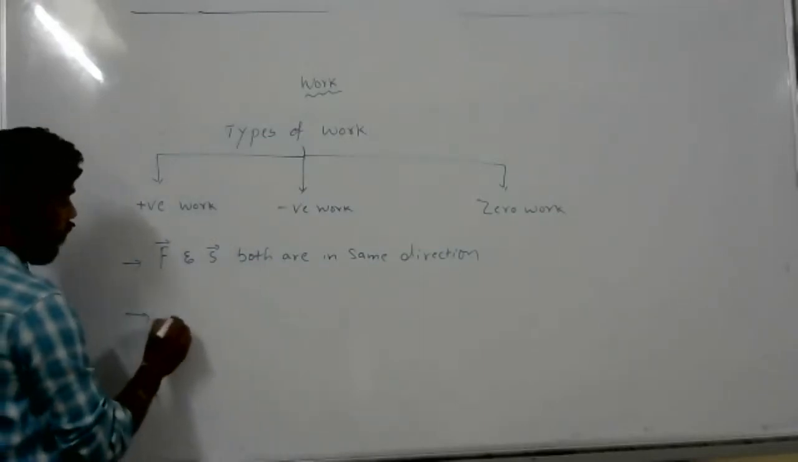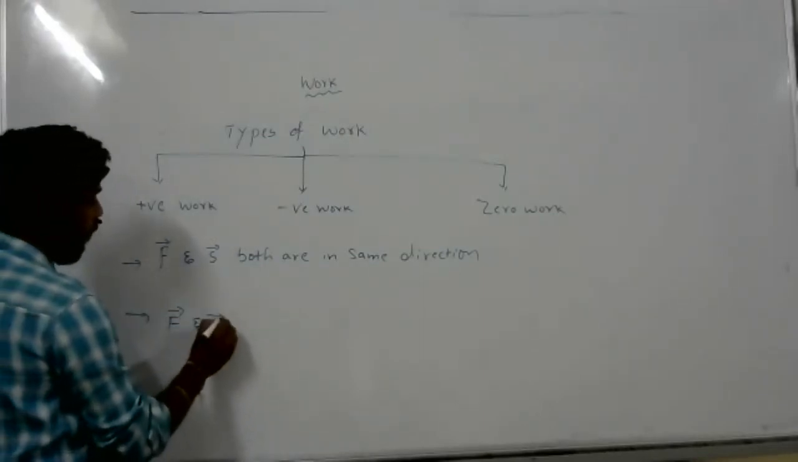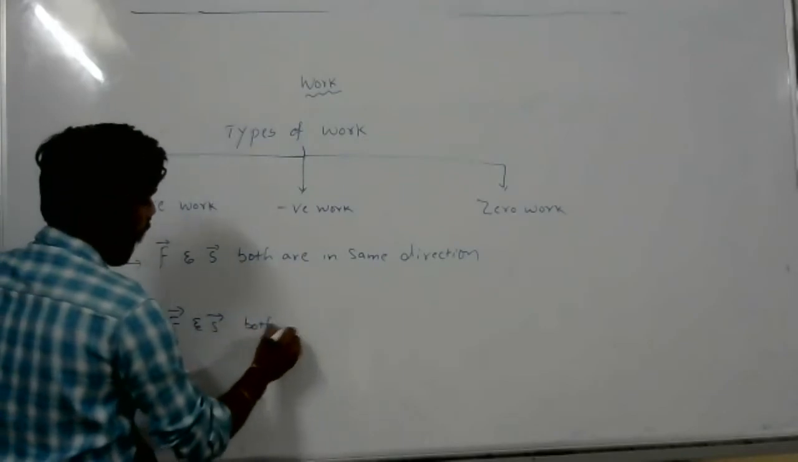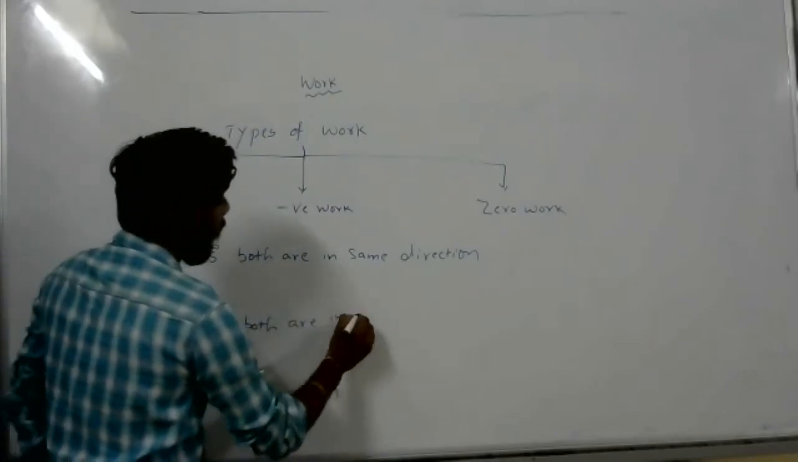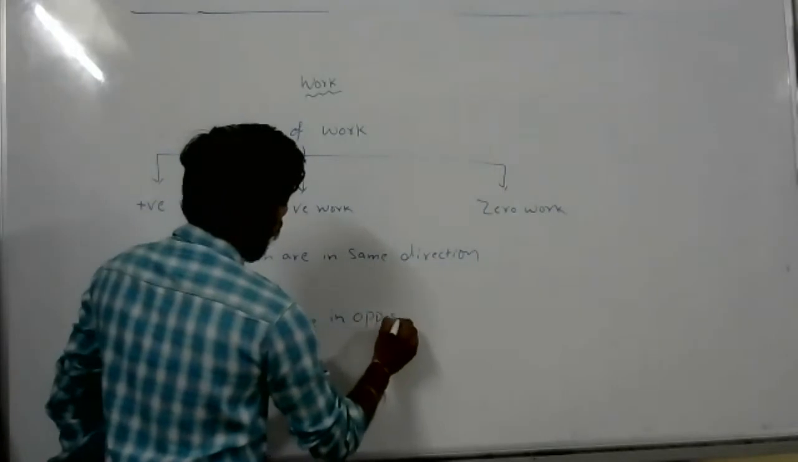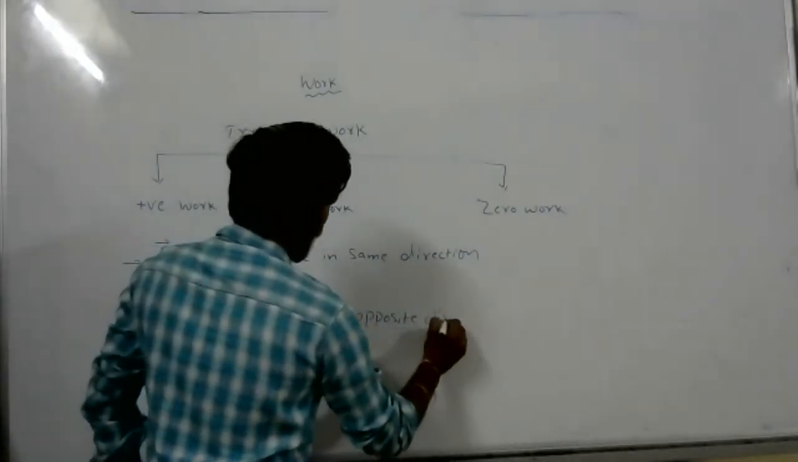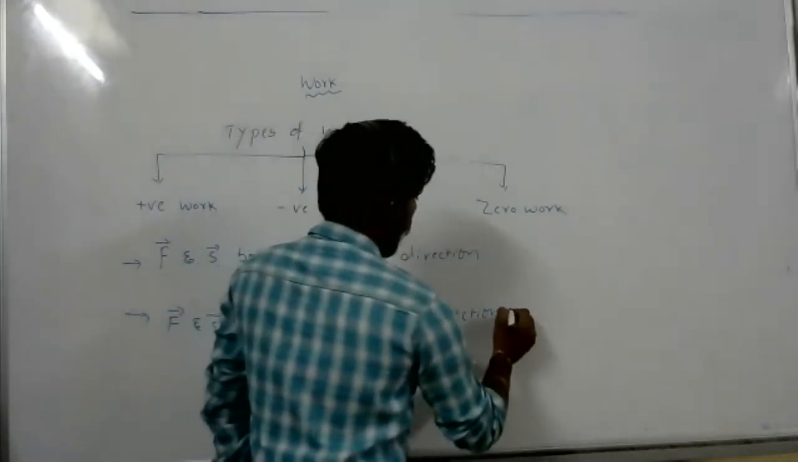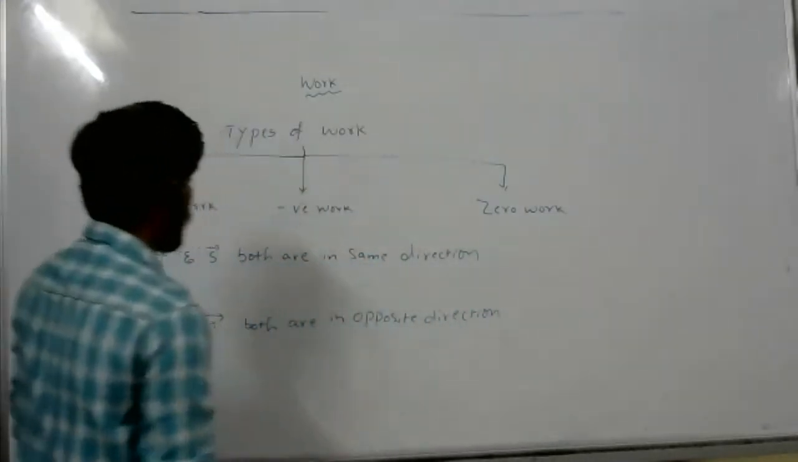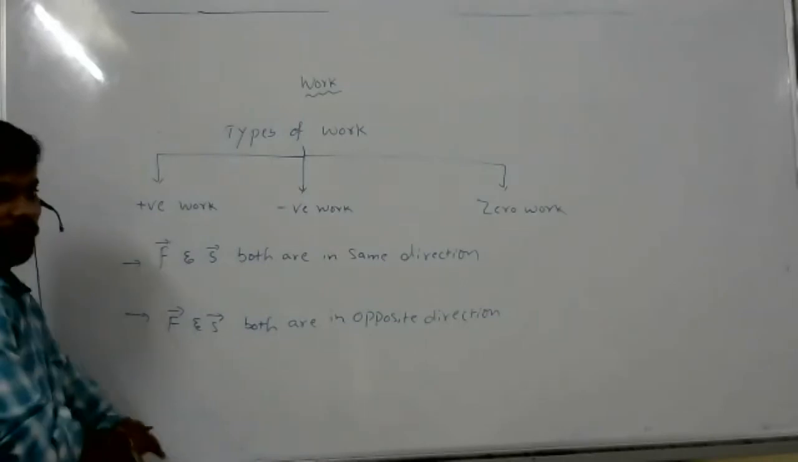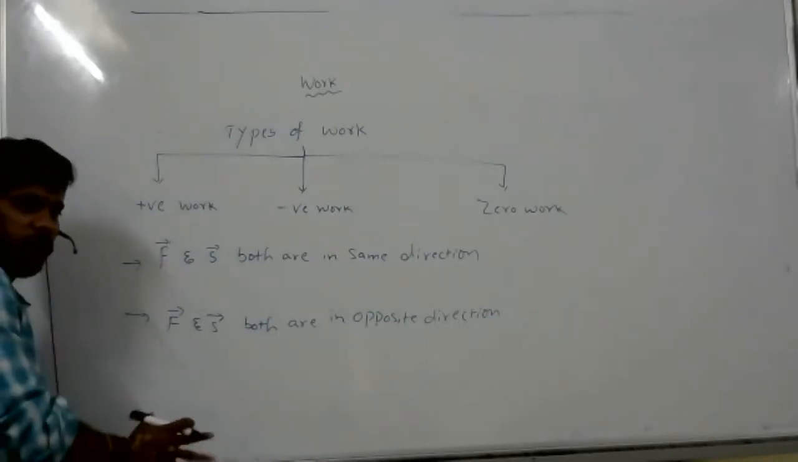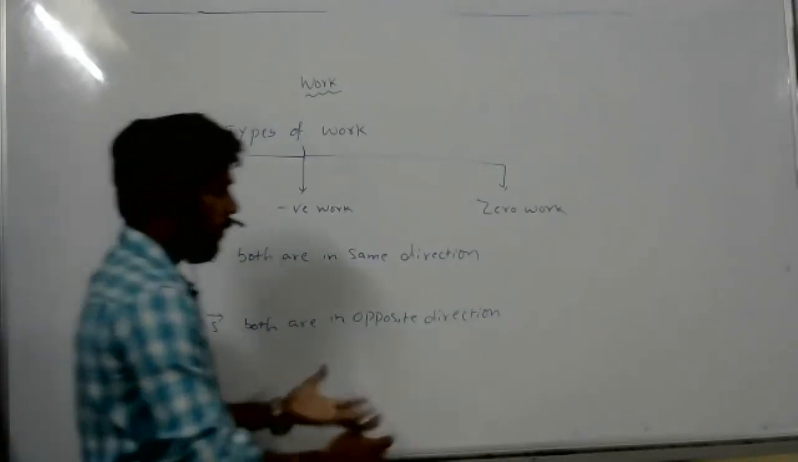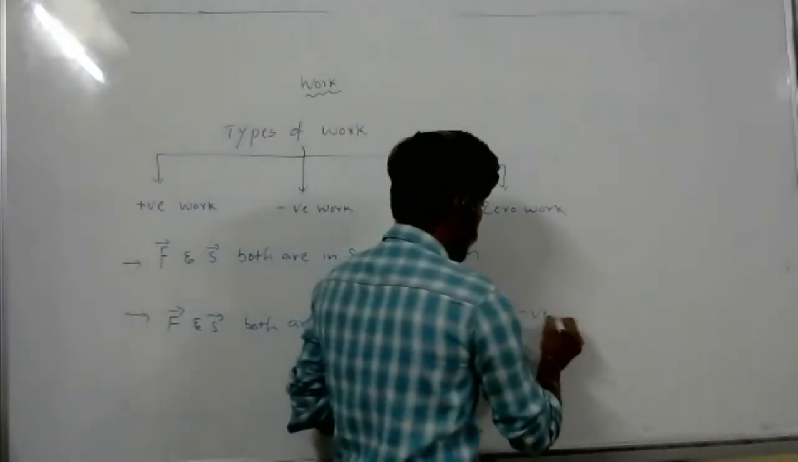If force and displacement are both in opposite directions, then what will happen? The acceleration along the S vector is negative, so it will become negative work.